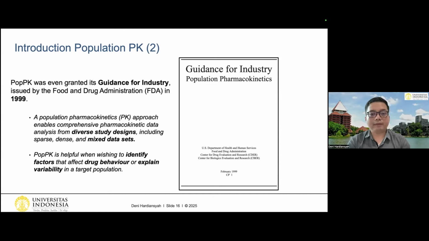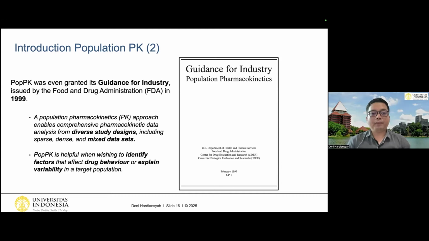And this is again very beneficial for us because, when we have a very small number of data from each patient, for example 1, 2, 3, and so on, it is very difficult to get a good modeling approach because we have limitations from the fitting itself. As we know, when we fit individually, we always need to obey the rule that the number of data needs to be larger than the number of parameters that we fit.